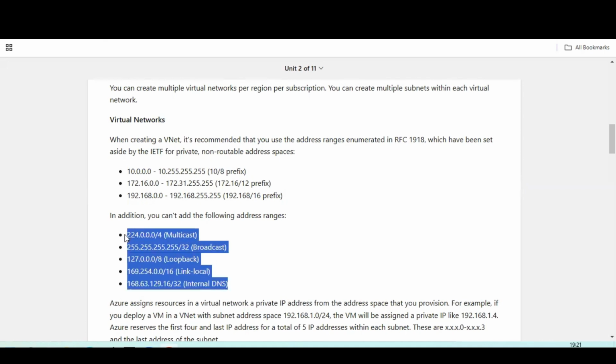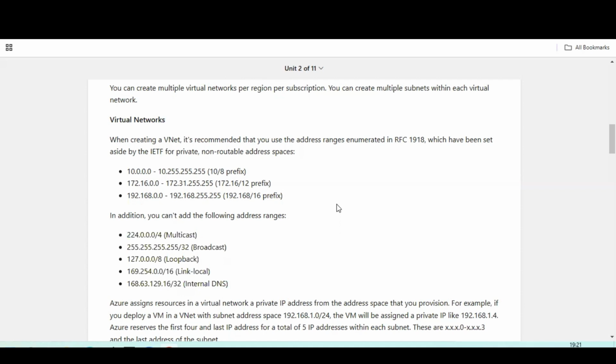So these addresses, guys, are very crucial. Always remember, it might be an interview question as well: what are the addresses you can't add to your address range? They are multicast, broadcast, link local, loopback, and internal DNS. These addresses you can't add to your address range with your CIDR range.